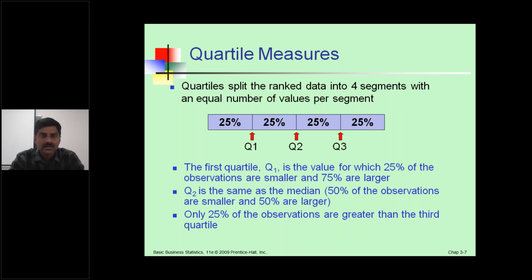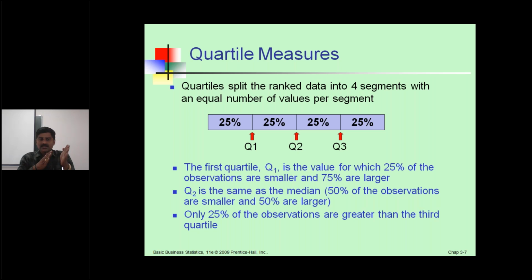The next one is quartile deviation, or quartile measures. Every distribution has 100%, from 1 to 100, and we divide it into 4 equal parts: 25%, 25%, 25%, and 25%. The first quarter is Q1, the second quarter is Q2, the midpoint of the entire distribution, and another is Q3, the third quarter.